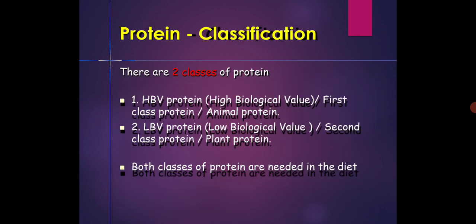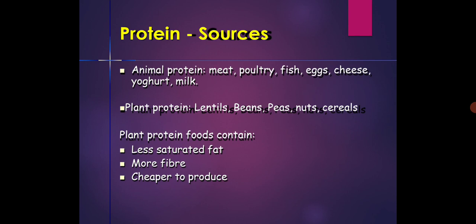Now protein classification. There are two classes of protein. First is HBV protein, high biological value, first class protein, that is animal protein. LBV protein, low biological value, second class protein, is present in plant proteins. Both classes of protein are needed in the diet. Both are very important for nutrient value. Then the protein sources, how we get protein in our diet.